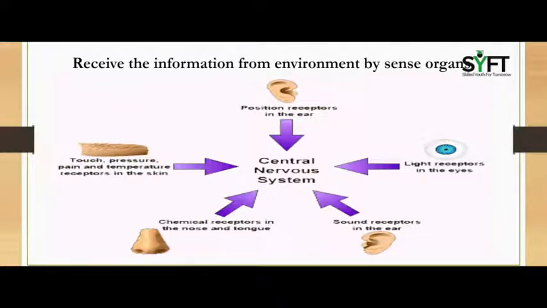The first part of the nervous system is all the receptors in our body, or we can say our sense organs. They are: ear, phonoreceptors, responsible for hearing and balance of the body. Second is eyes, photoreceptors, responsible for seeing and detecting light. Third is skin, thermoreceptors, responsible for feeling and touch. Nose, olfactory receptors, responsible for smell detection. And tongue, gustatory receptors, responsible for taste detection.